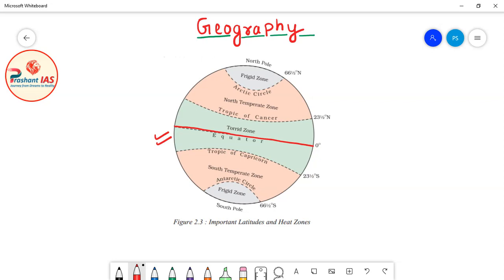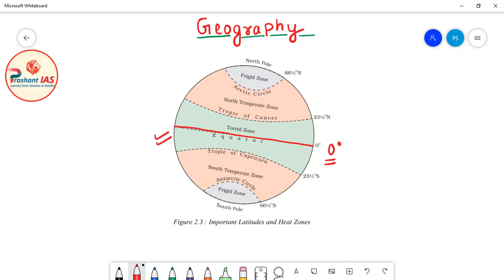Remember, in the last class I told you that we measure latitude in degrees. For example, I gave you the example of 30-degree latitude and 50-degree latitude, and I taught you how to measure them. So latitudes are measured in degrees. What is the measurement of the equator? Now you have to keep in mind that the equator is also the reference latitude. Reference latitude means the equator is known as 0-degree latitude.